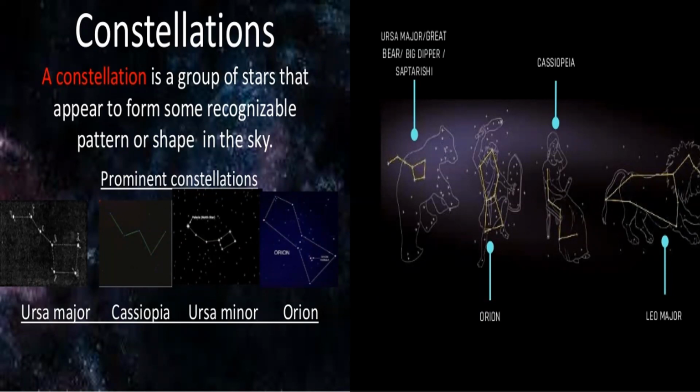Each constellation has been given a name signifying an animal, a human being, or some other object which it appears to resemble. Many constellations exist, but we will discuss these 4: Ursa Major, Ursa Minor, Cassiopeia, and Orion.